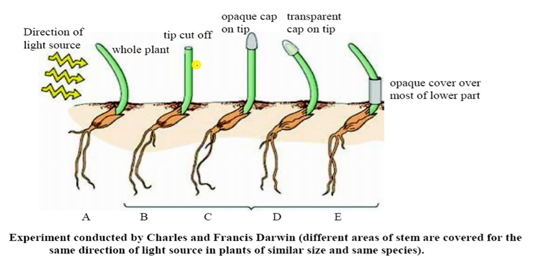If the tip is cut off, the opaque cap on the tip, the transparent cap on the tip, and opaque covering over most of the lower part are all shown. Here is the lower part, with parts A, B, C, D, E. This is the experiment conducted by Charles and Francis Darwin. Different areas of the stems are covered for the same direction of light source, in plants of similar size and the same species. Now let us see the question answers.